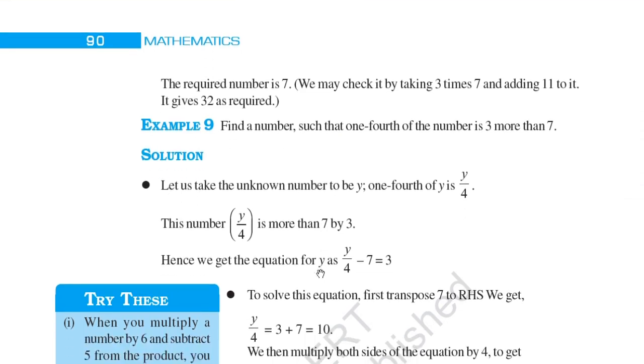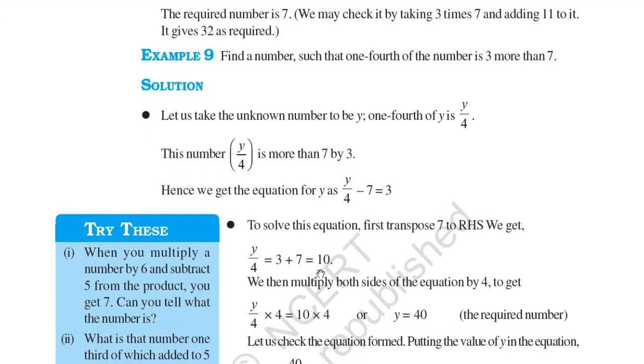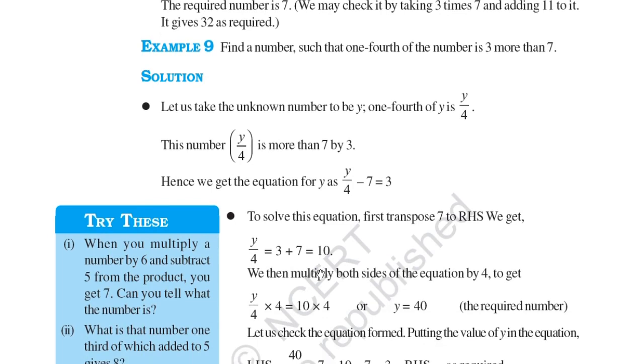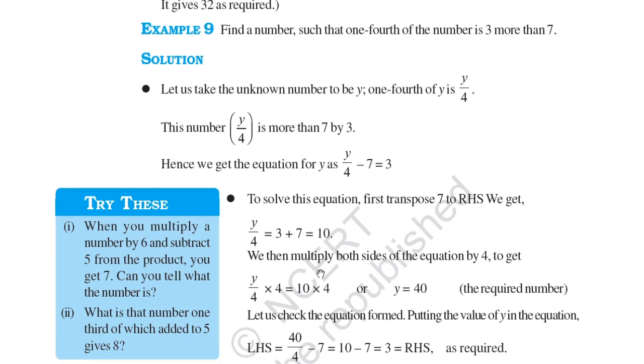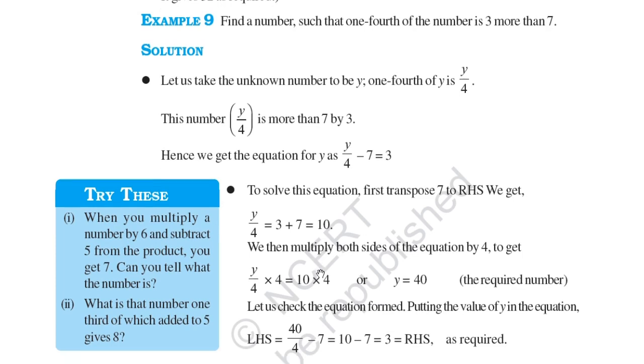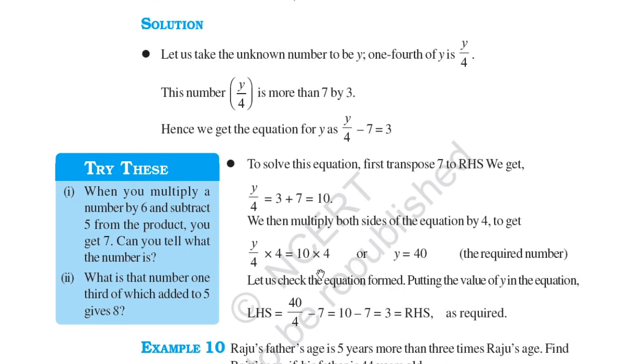Example 9. Find a number such that 1/4 of the number is 3 more than 7. Let us take the unknown number to be y. 1/4 of y is y by 4. And this number is more than 7 by 3. Hence we get the equation y by 4 minus 7 is equal to 3. To solve this equation, first transpose 7 to the RHS. Transposing minus 7 to the RHS, it becomes positive. So you get y by 4 is equal to 10.